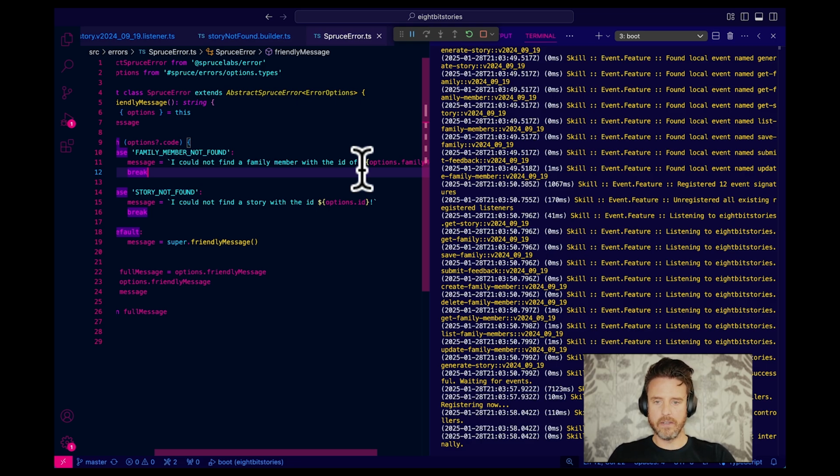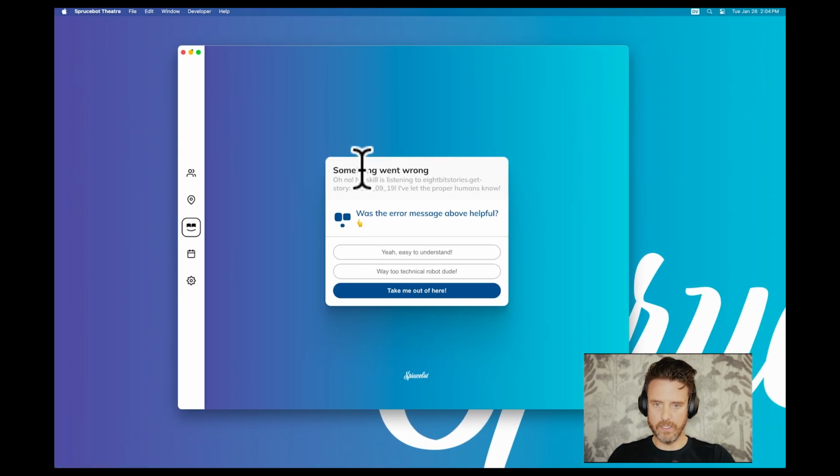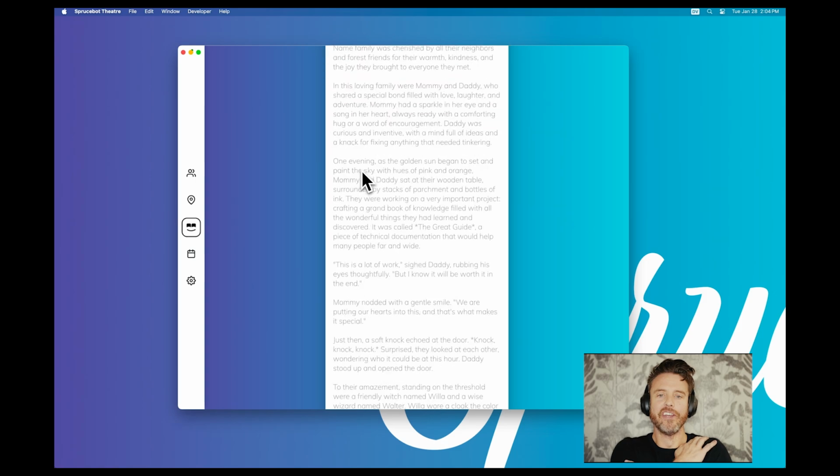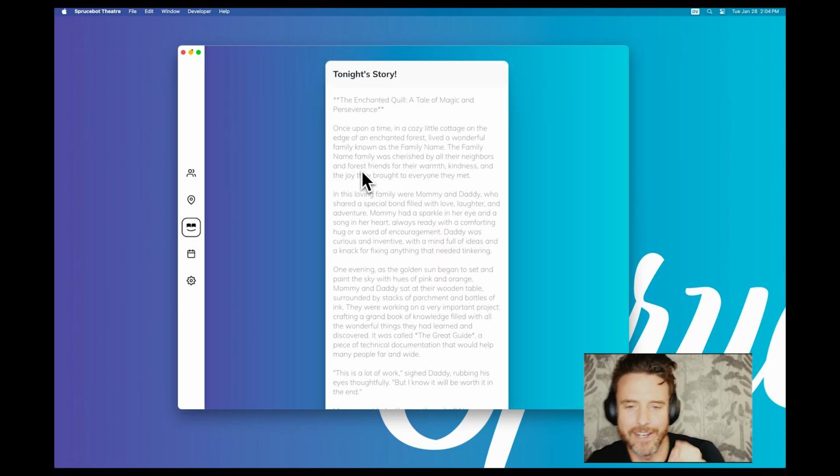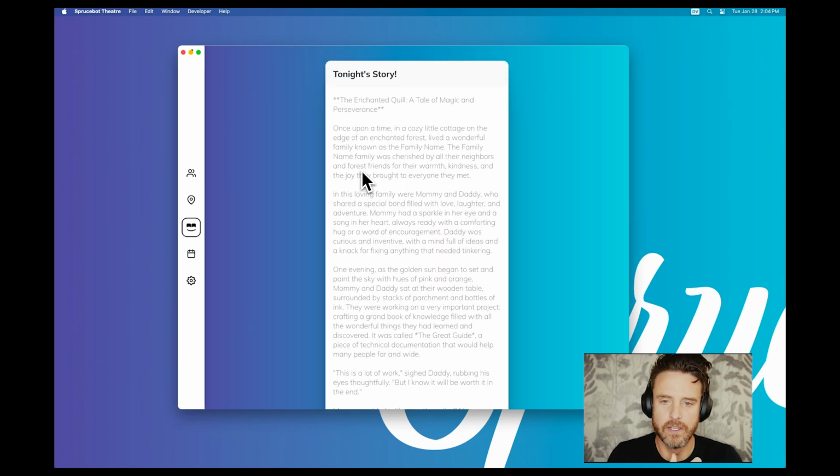All right, let's go back and reload. There it is, boys. Let's read it. You ready? Our first story: The Enchanted Quill, a tale of magic and perseverance. All right, good start. Once upon a time, in a cozy little cottage on the edge of an enchanted forest,